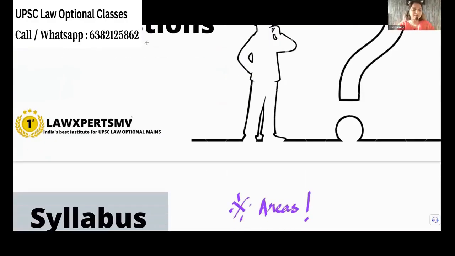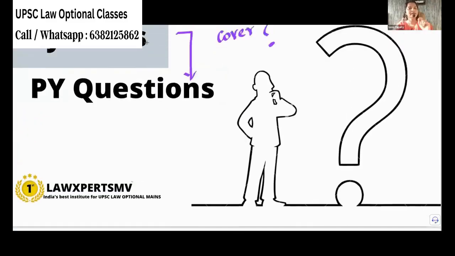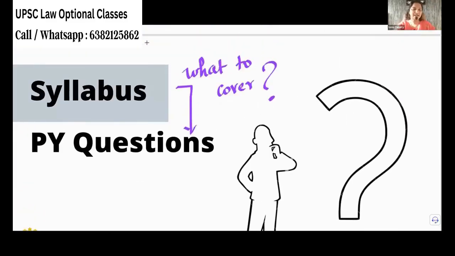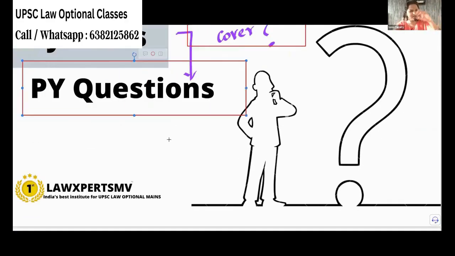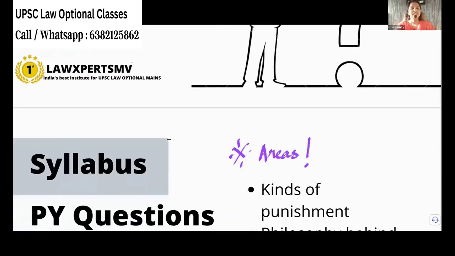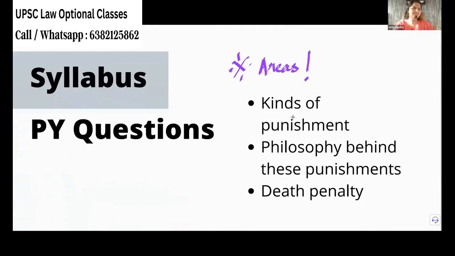So today we are going to deal with punishment, but how are we going to read it? We have to cover it from the previous year questions. So what are the areas mostly related to the question? That is very, very important. We are going to see the other areas as well, but these are the areas that we will be concentrating on. Coming to the PYQs, previous year questions, these are the areas that they are always concentrating on,